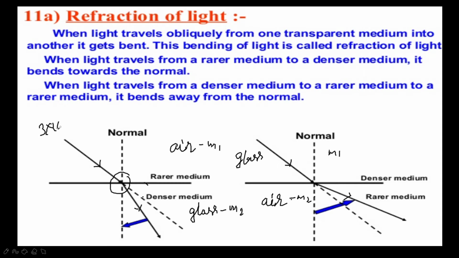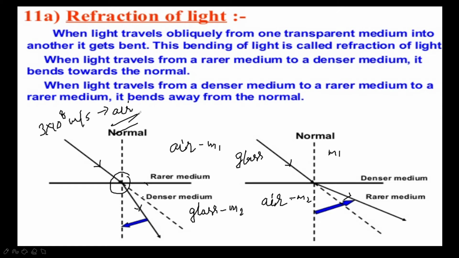What is the speed of the light? It is 3 into 10 to the power of 8 meters per second. Whereas the speed of the light in glass is 2 into 10 to the power of 8 meters per second. In water, it is 2.25 into 10 to the power of 8 meters per second. So with these values, it is clear that the speed of the light is more in the air.